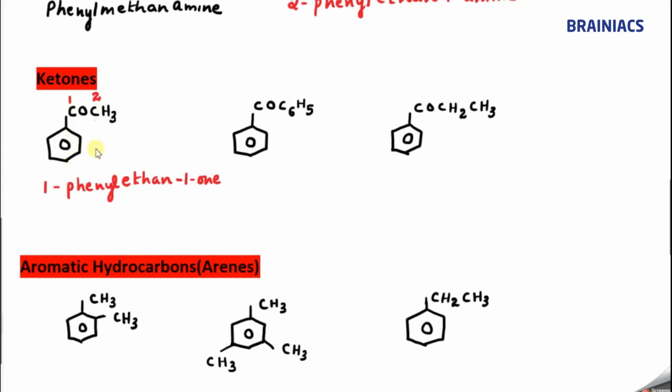Okay, and there is a most famous common name for this compound. Can anybody tell me the common name? Very famous common name of this compound, very very important. In some question papers you can see that it is called aceto. Why is aceto coming? CH3 is aceto, then phenyl is there, so phen, then one is the name of the carbonyl group, so we use the term acetophenone. It's a common name of this compound. It's not the IUPAC. IUPAC is 1-phenyl ethane-1-one.